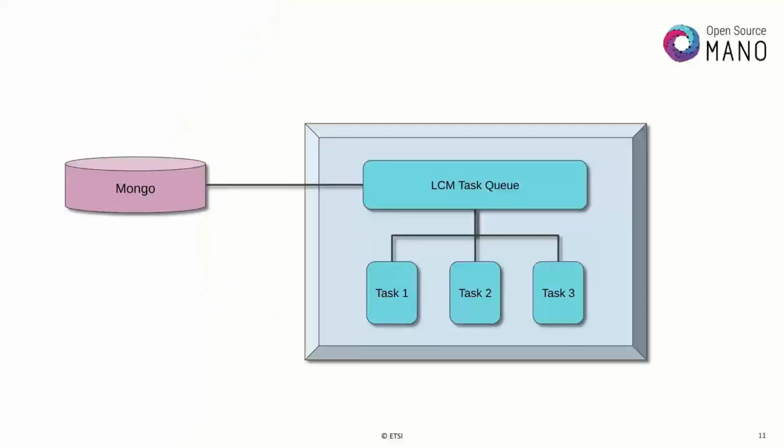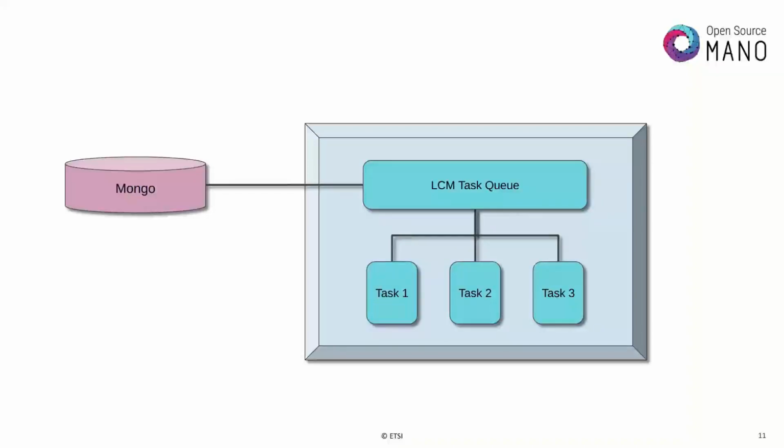OSM does have task management. Absolutely. There's a scheduler in the LCM, and I'm picking on the LCM right now, but there's also a scheduler in the RO. RO also has tasks and a bit of a task queue that it works with. So this works well, and it's gotten us to this point, and it makes for a nice logical separation of things. And we have these tasks that have life cycles, and we can query to see, okay, is it done